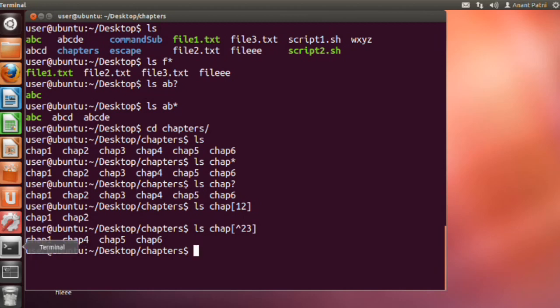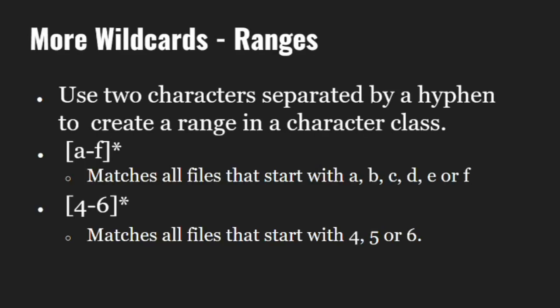Now let's learn about ranges in a character class. The range specification is possible with the usage of a hyphen in a character class. For example, [a-f]* will match files that start with either A, B, C, D, E or F. Similarly, [4-6]* will match all the files that start with either of 4, 5, 6.